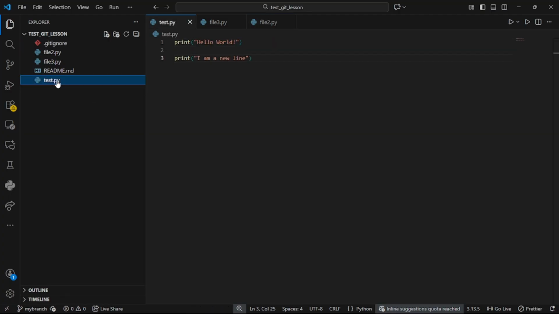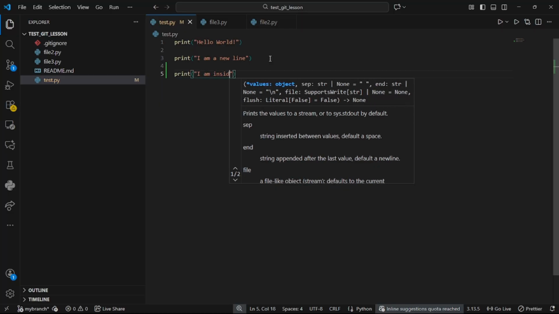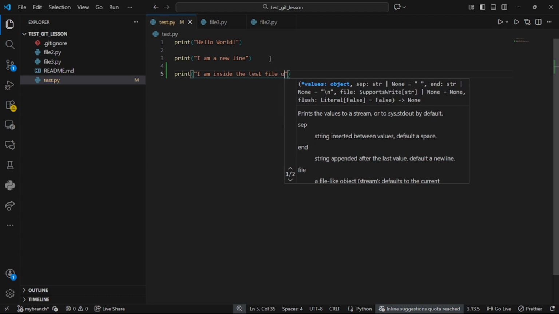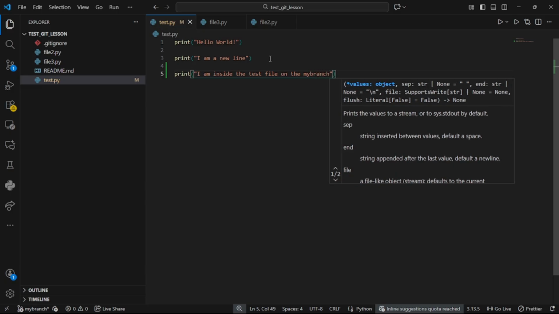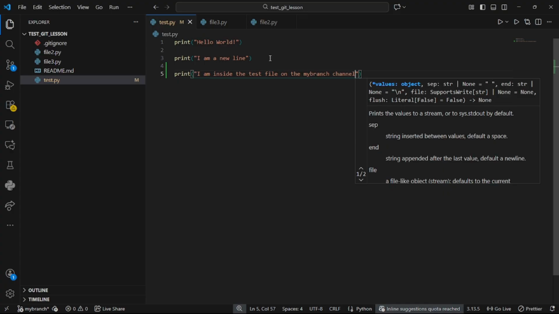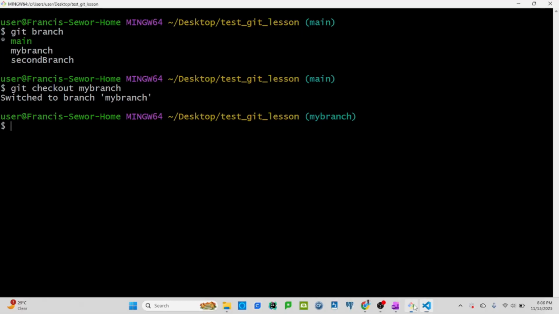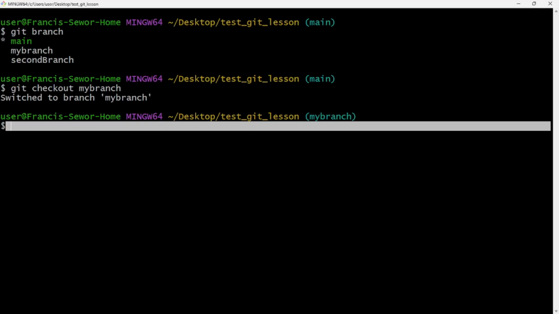To see the difference, I'll be making a change here right now. Let me do the change in test.py. I'm going to add a new line, print I am inside the test file on the my branch channel. Let me call it like that. So you see that I've modified it, right? Now let me go and do git status. I'm still in my branch. Remember, you have to have a mental picture of what we mean.